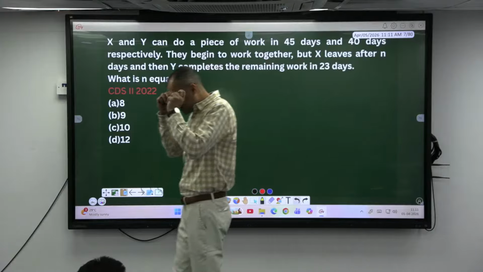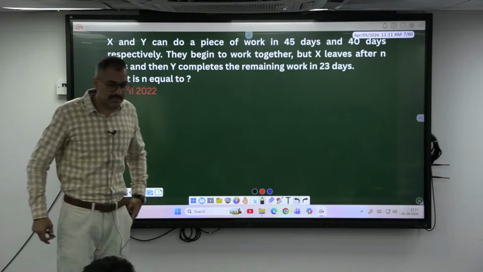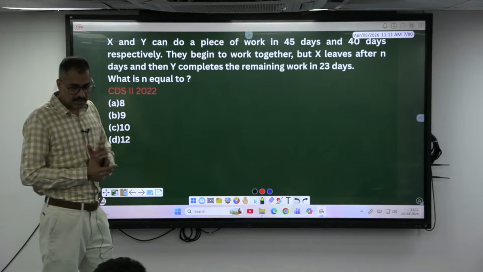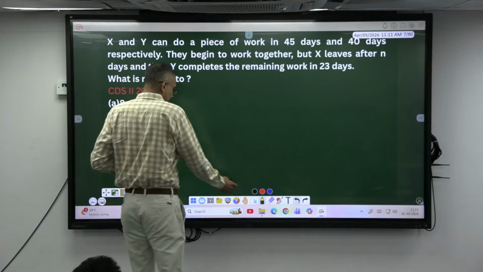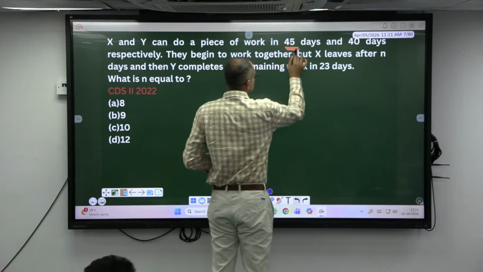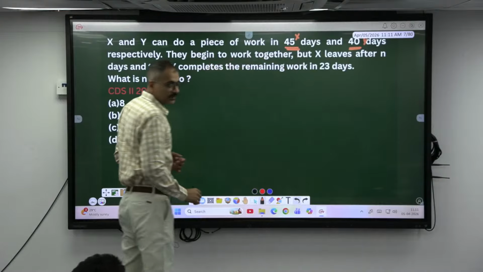See, whenever the time is given, we need to find the efficiency, madam. If efficiency is given in the question directly, then we have to find the time there. Or else work if time is also given. In this case, what is given? Efficiency or time? Time. The time of doing the work by X is how many days? And Y is how many days? 40 days. Can I find the efficiency now?